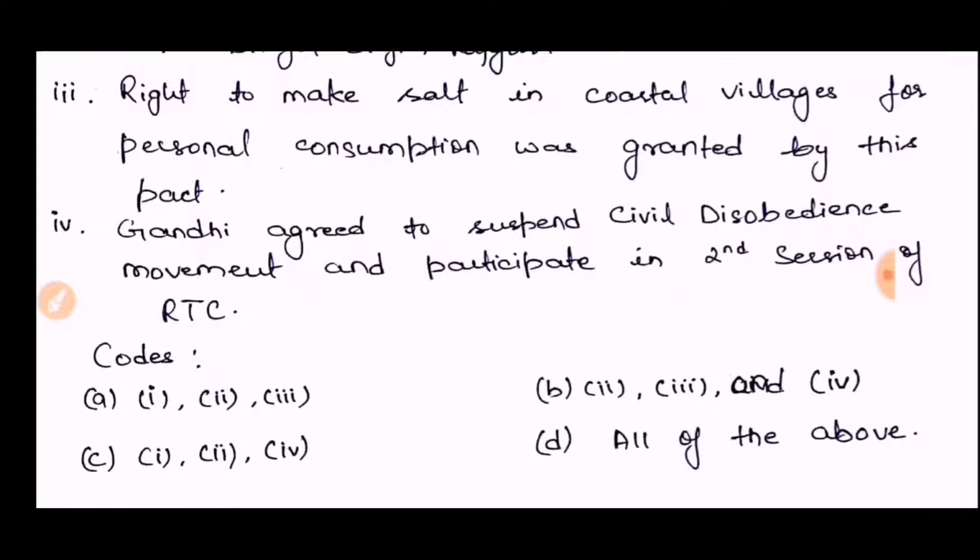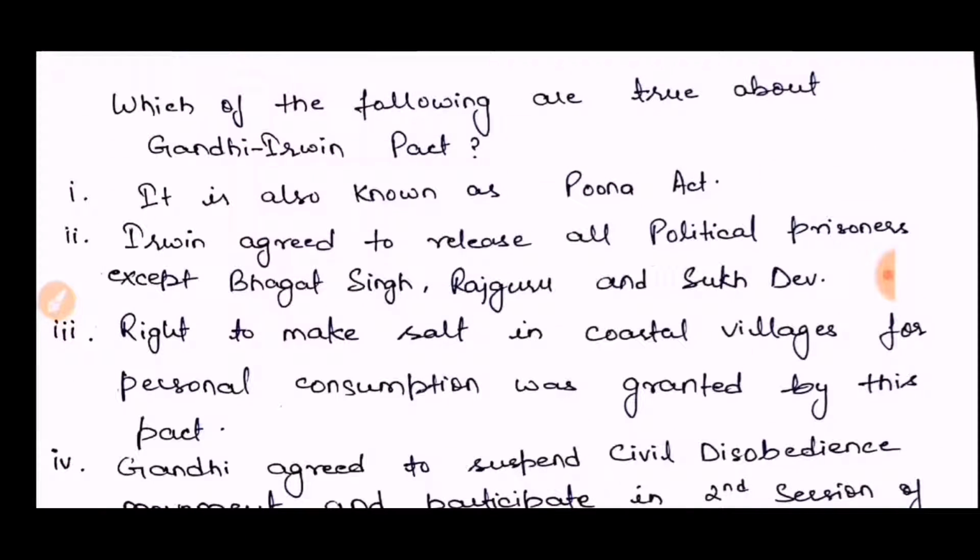Codes are: A, 1, 2nd and 3rd are correct; B, 2nd, 3rd and 4th; C, 1, 2nd and 4th; D, all of the above. Friend, just tell me about the first statement, that it is also known as the Pune Pact. No, it is not the Pune Pact. It is known as the Delhi Pact, because this agreement was signed in Delhi. That is why it is called the Delhi Pact, not the Pune Pact. The Pune Pact was done between Gandhiji and Ambedkar ji.